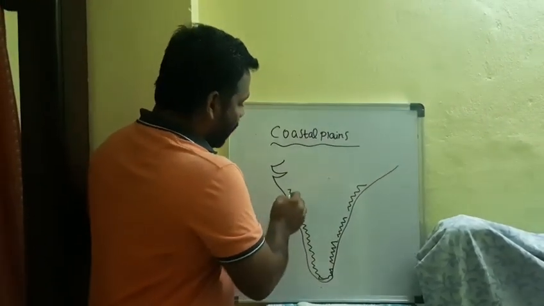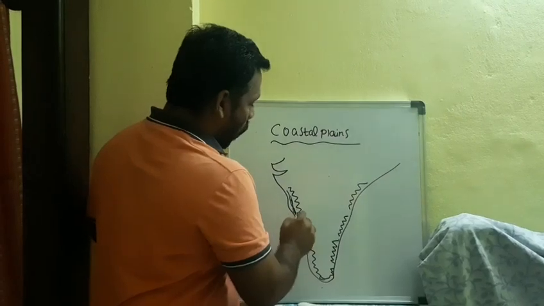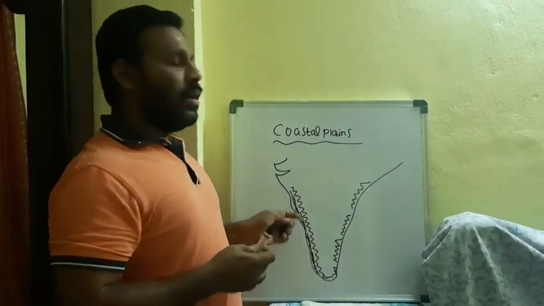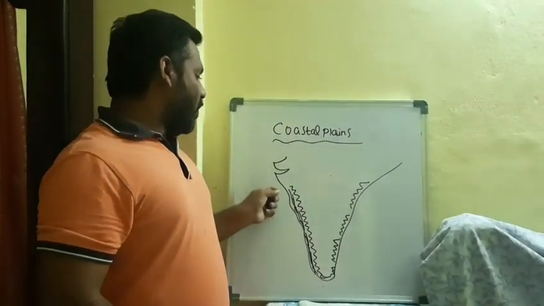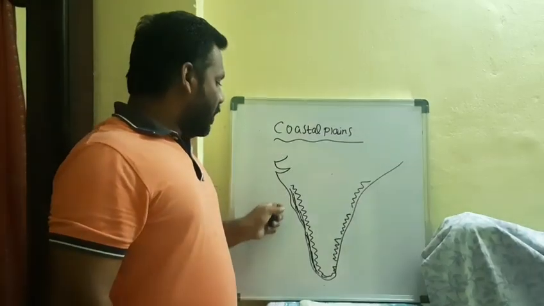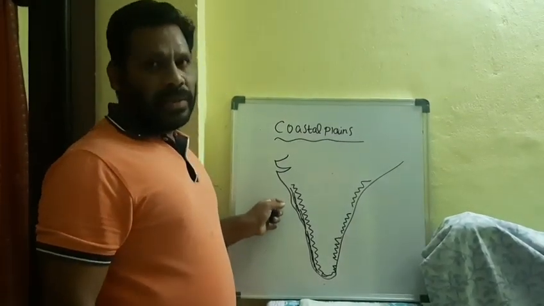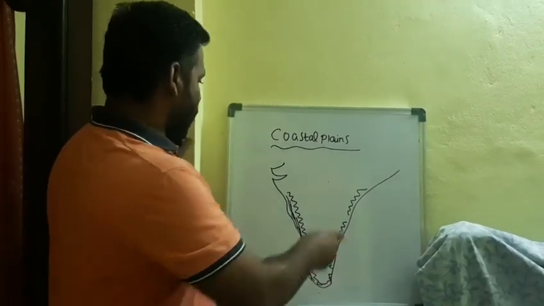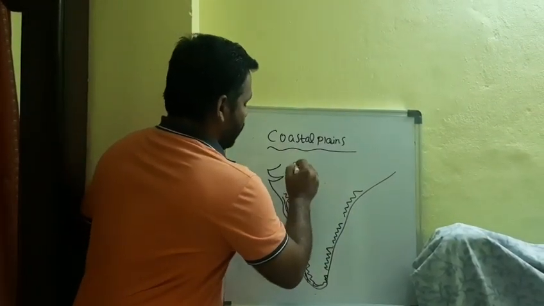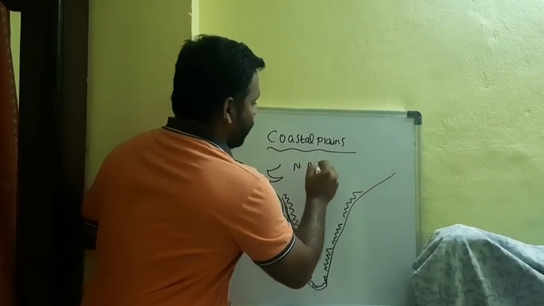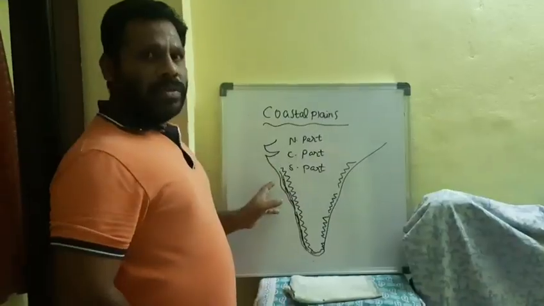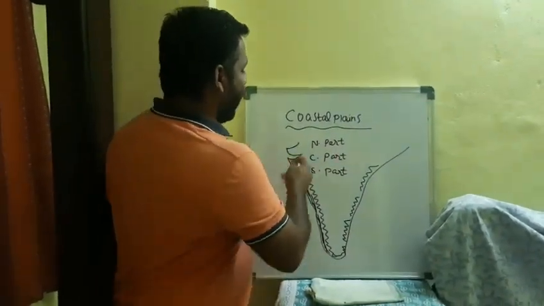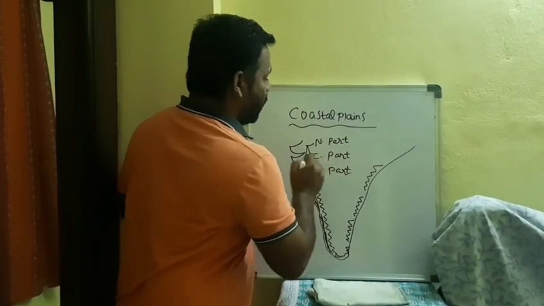Along the Western Ghats side, we can find the western coastal plains. When you compare them to the eastern coastal plain, these western coastal plains are narrow, in some parts uneven and hilly, and broken. The western coastal plain can be classified into three parts. How many parts? Three parts: one is the northern part, next the central part, and next the southern part.